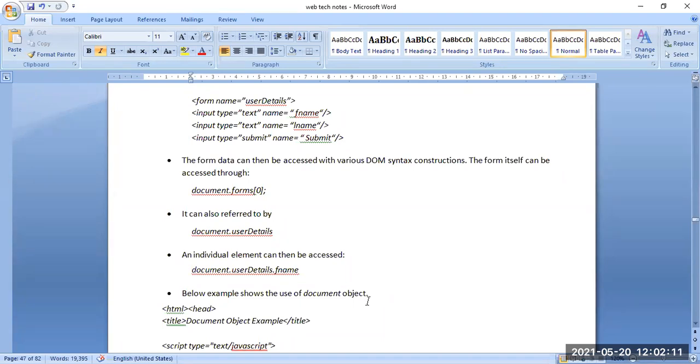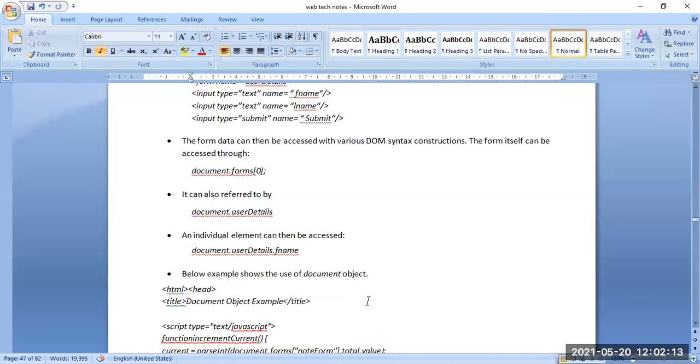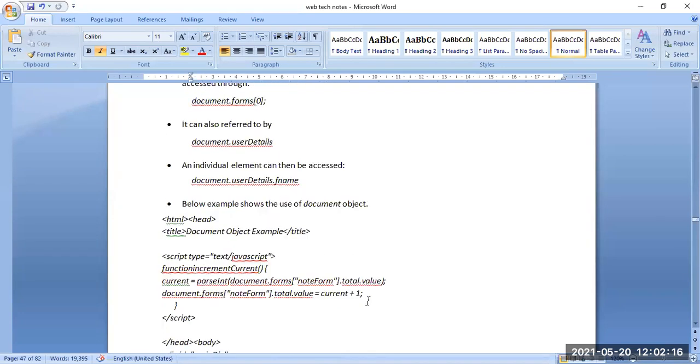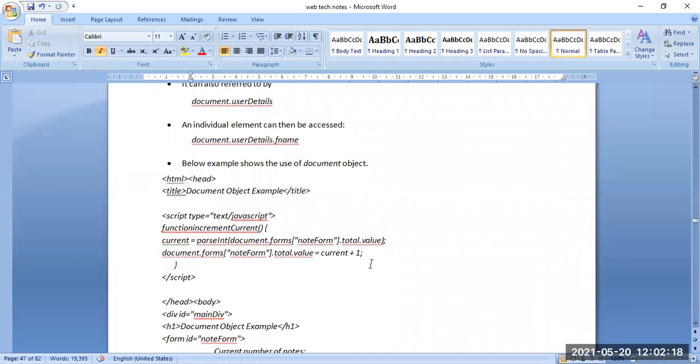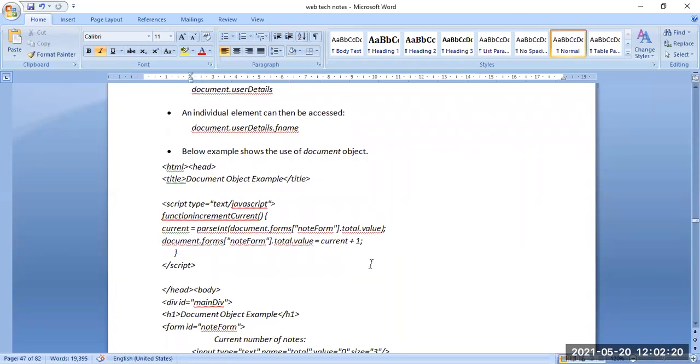Here, how do we represent the DOM, or document object model, in HTML in the case of web technology? An example is given, a title document object example, where the script is written in JavaScript. The function increment is current, where current has some value, and document.form, node.form has the total value, current plus one, as mentioned here.